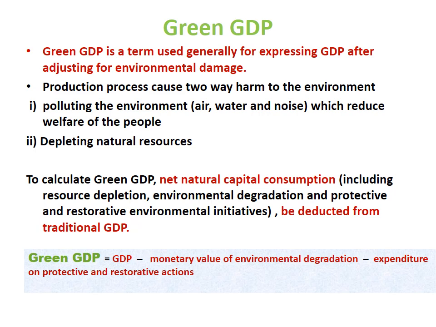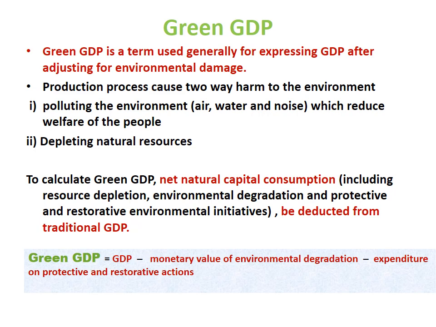So if we calculate the value of GDP, either real or nominal, we will deduct the monetary value of environmental degradation, like monetary value of air pollution, monetary value of water pollution, and other harms which is being caused to the people. And we will also deduct the value of expenditure on protective and restorative actions. Protective, like when we have to protect our environment, government makes some expenditure on the protection of the environment.